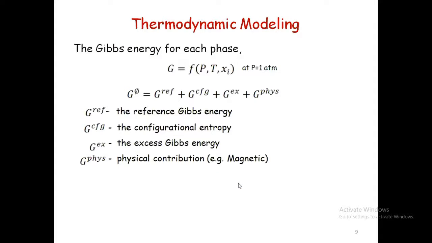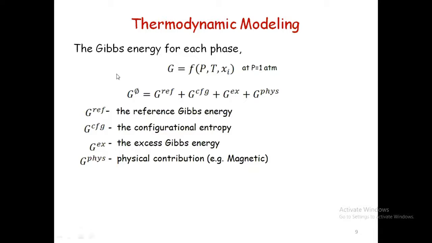So this is about the modeling. It depends upon the Gibbs energy, because the Gibbs energy depends upon pressure, temperature, and composition. These three are the parameters we are able to control, so we use the Gibbs energy instead of the Helmholtz energy, enthalpy, or internal energy.